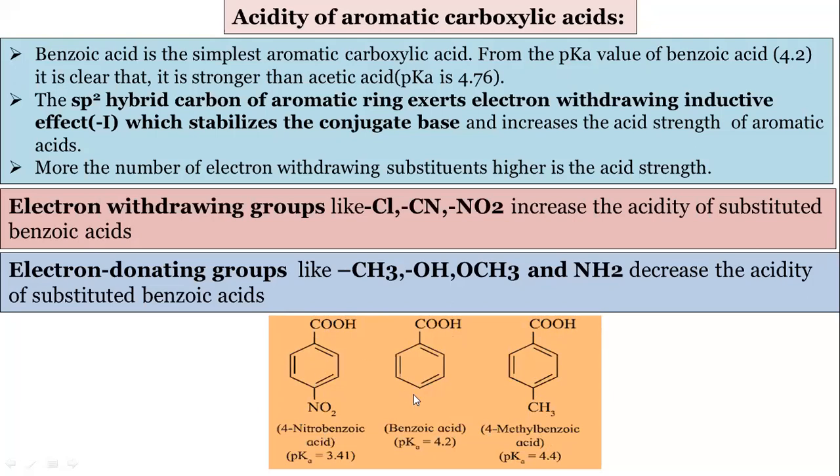With electron withdrawing groups like Cl, CN, NO2, the more NO2 groups, halogens, or cyanides are attached, the more the acidity will be. Acidity decreases when groups like CH3, then OH, then OCH3, NH2 are attached. These are all electron donating groups, so they will decrease the acidity of benzoic acids.